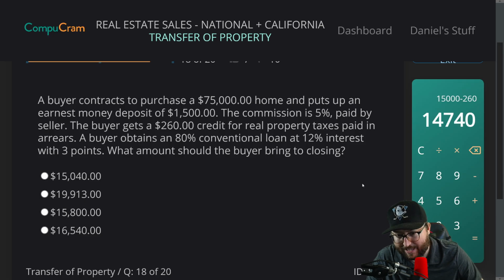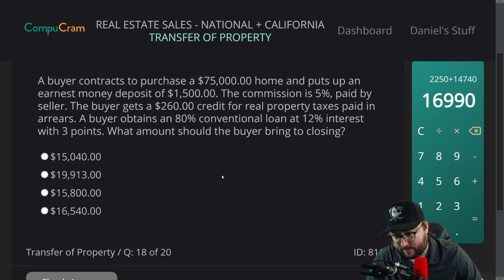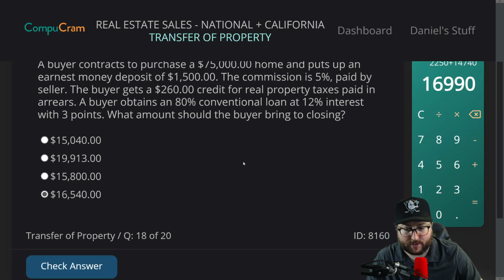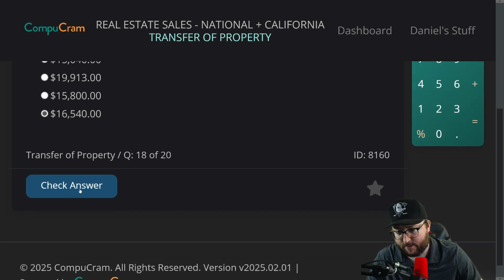But if you buy 3 points, what is it, 1% of the total cost is a point, or 1% of the loan? So 750 times 3 plus 14,740, 16,990. I think 16,540 is going to be the closest. I don't know if this is right. I'm just kind of following along with what I kind of know.